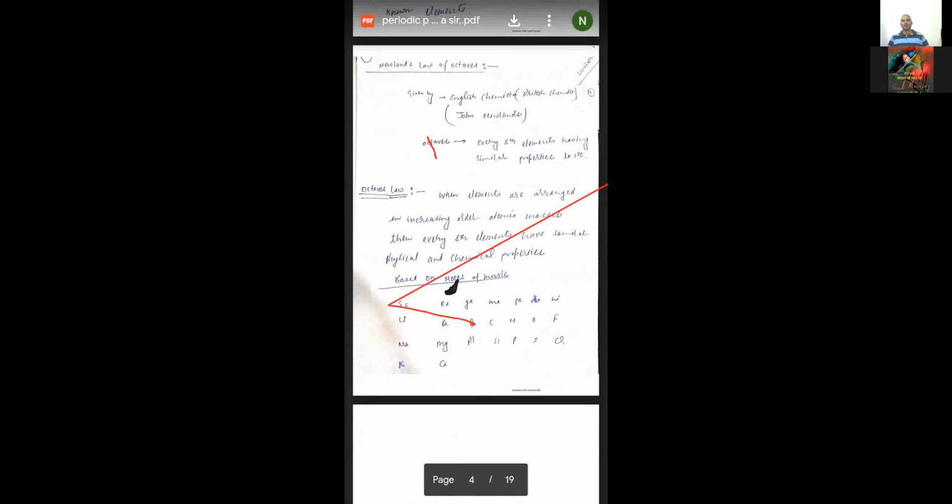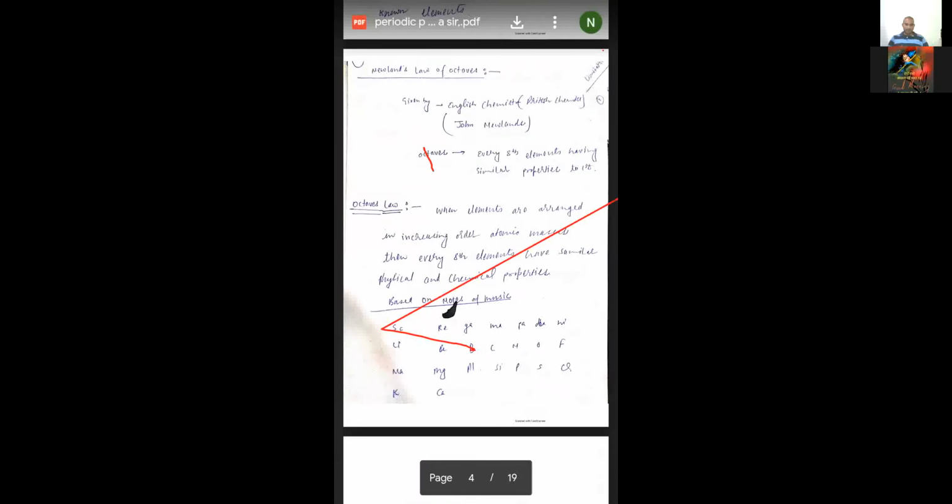Now, students, what is the other thing which you have to understand? That is Newlands' octave model. So let us see the Newlands' octave model. What is it, students? It is also known as the musical notes model. Musical notes model means what, students? Like in music, sa re ga ma pa dha ni sa. Every 8th time, sa comes again. Every 8 notes, the note is the same. So this model is also known as the musical notes model.